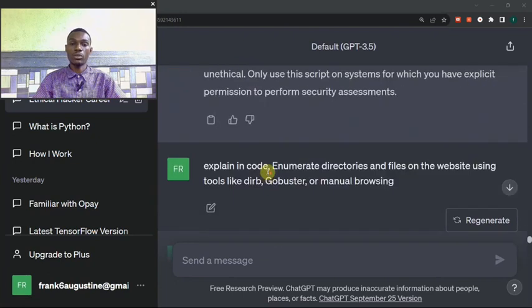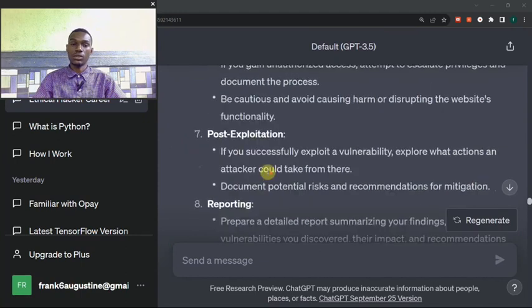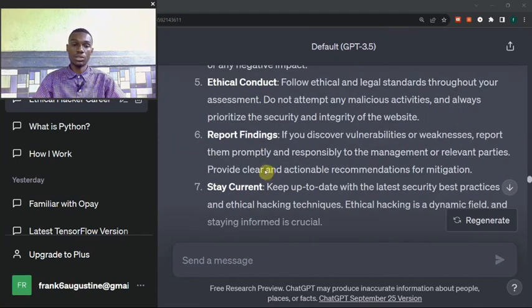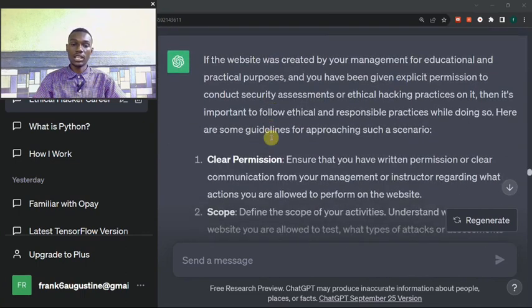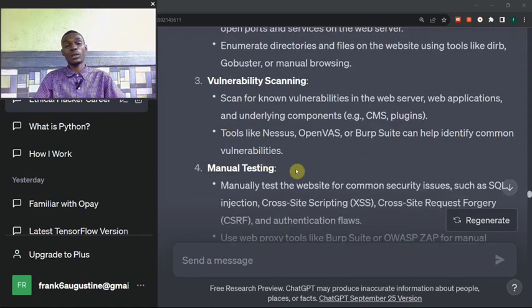So now you are able to learn how to use ChatGPT to automate a website and hack into a website using ChatGPT. Just copy all of the codes and paste them one after the other, and you'll be there. It will teach you how to do that. But you need to have knowledge of Python so you will not miss your road.